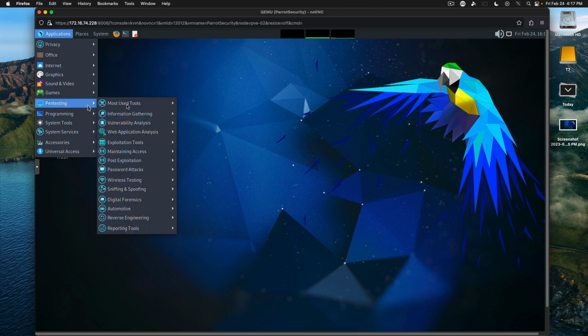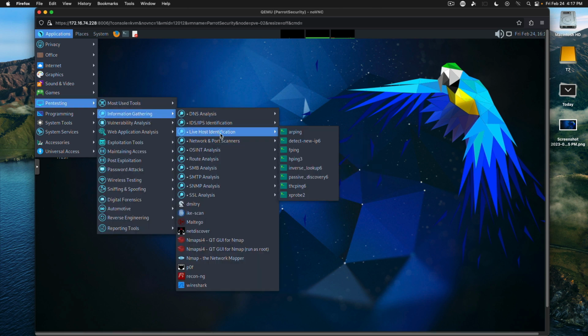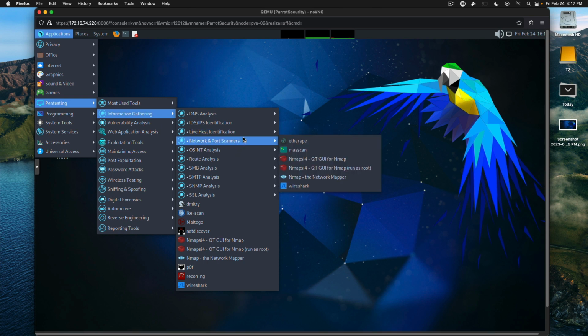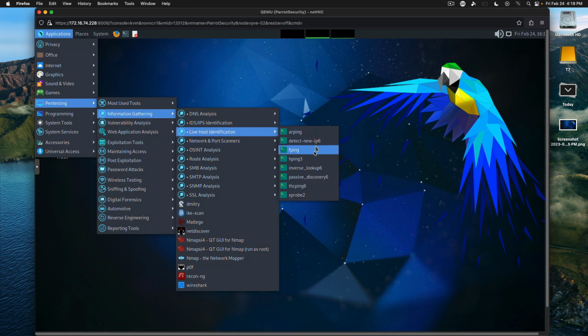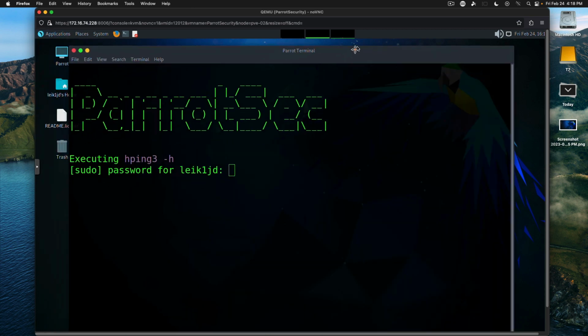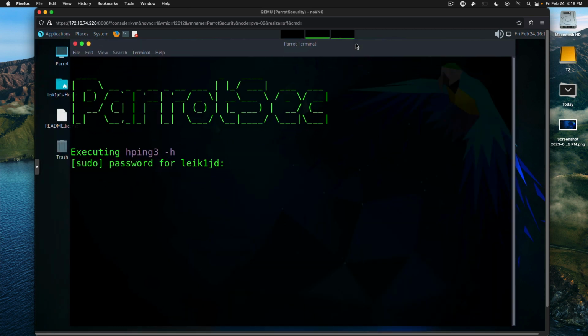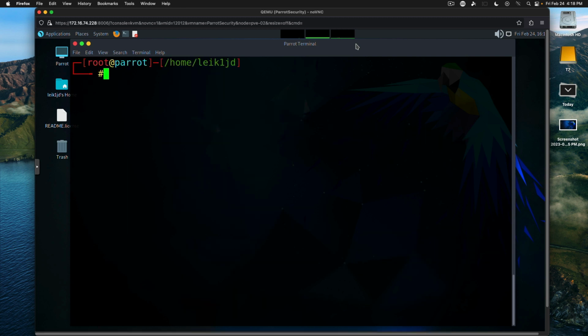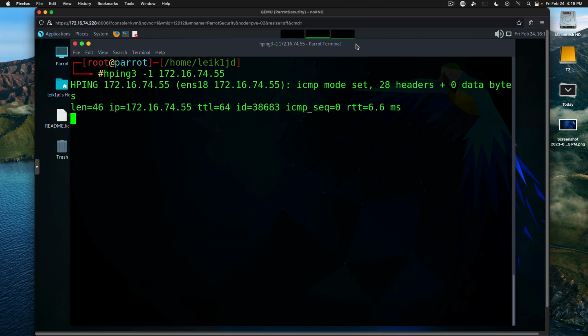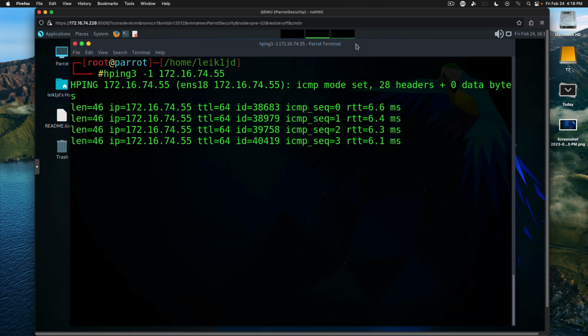And once more, we'll come in here, information gathering, live host identification. And the last ping utility we want to use here is hping3. Our terminal we've enlarged, and we'll enter password. Okay. So this ping utility has some of the features of tools like nmap. So if we use hping3 -1, we can do an ICMP scan.